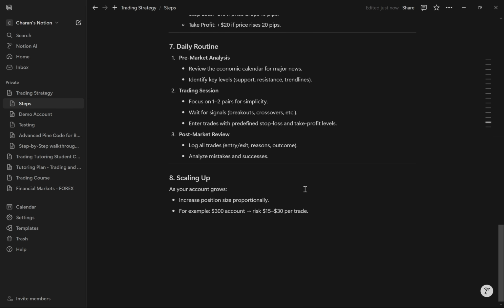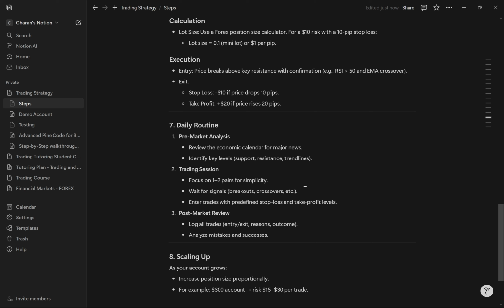We've got our daily routine, which we're going to do every day. The first thing is that we're going to do pre-market analysis. So we're going to review the economic calendar for major news. We identify the key levels that include support, resistance, and trend lines.